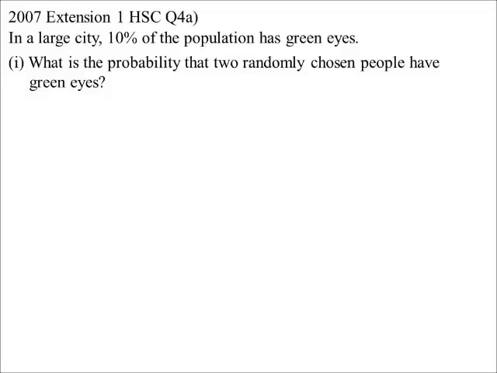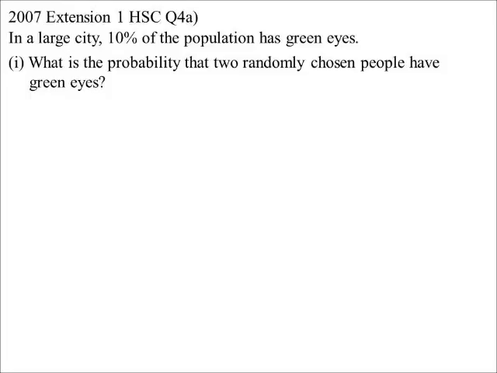2007 HSC. In a large city, it is known that 10% of the population has green eyes. Green eyes. Anyone here got green eyes? Yeah. What is the probability that 2 randomly chosen people have green eyes in this large city?